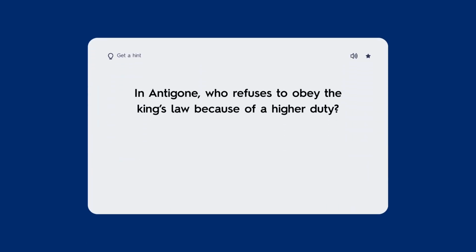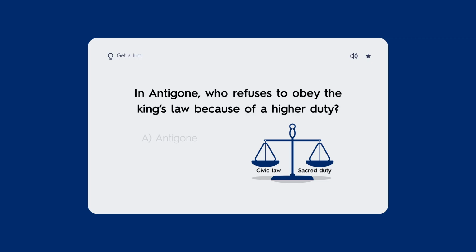Pop quiz. In Antigone, who refuses to obey the king's law because of a higher duty? Antigone, Creon, or Ismene? Lock in your answer. We'll come back to it after the central conflict is clear.